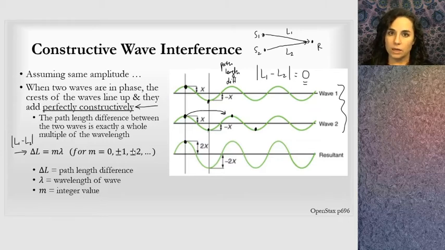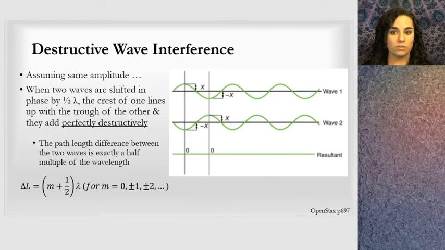And I have plus or minus in here. Again, when I think of this stuff, I only consider positives. It makes it much easier. When considering destructive interference, when I have those two sources, I will still have a path length difference to the receiver. So there's an L1 and an L2.